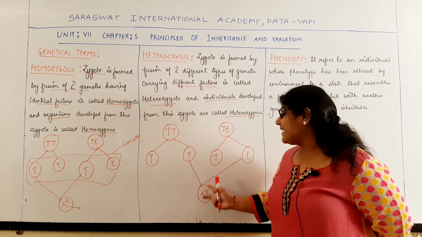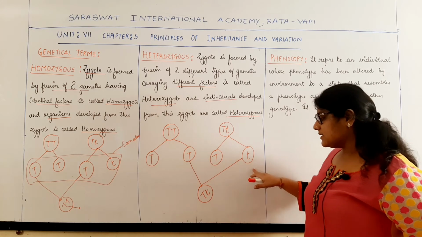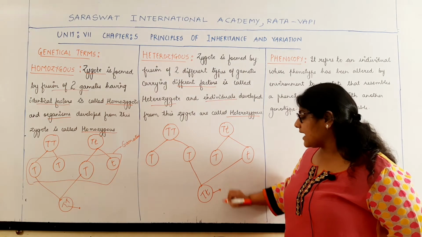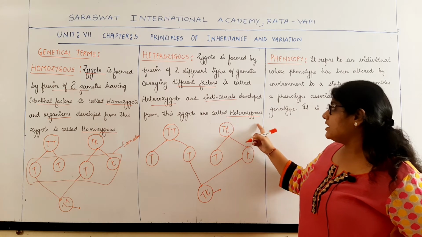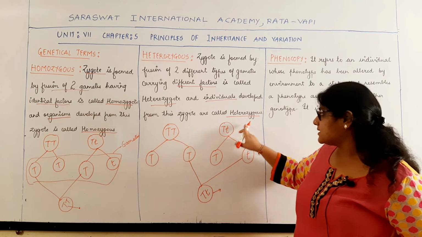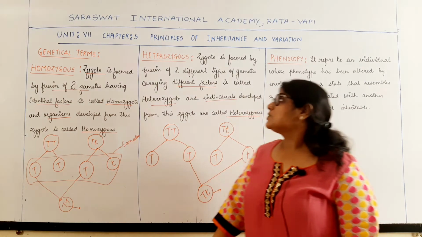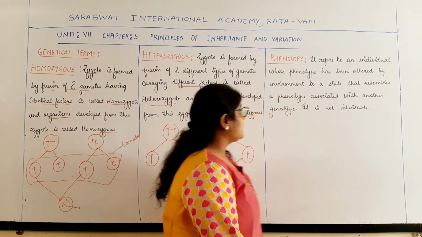So for the height character we have two different alleles, capital T and small t, and here the zygote is formed. This zygote is called a heterozygote, and the individuals which develop from this zygote are called heterozygous. So those are the two terms, homozygous and heterozygous.